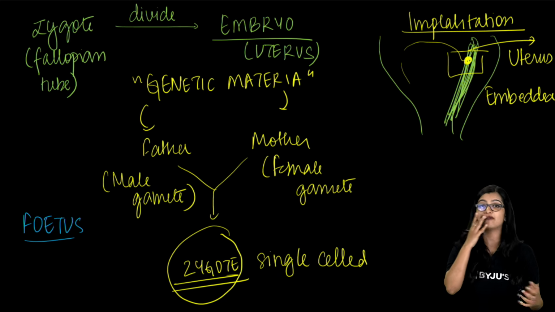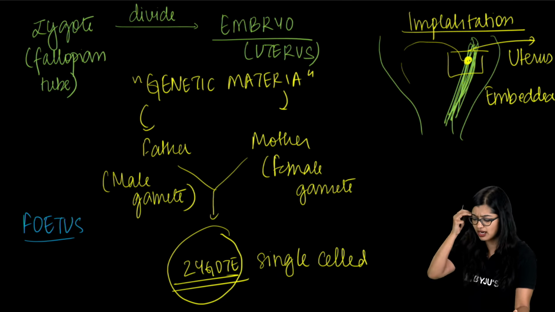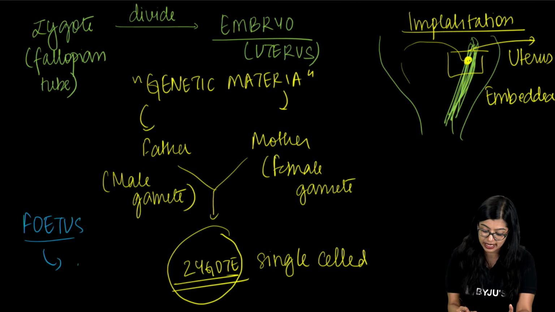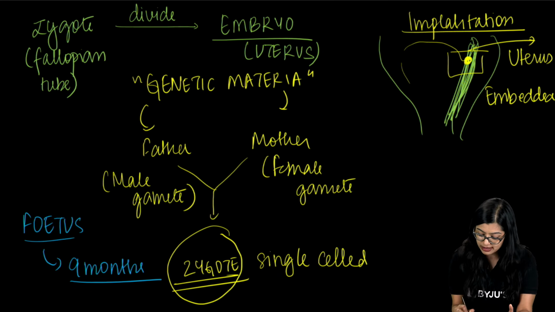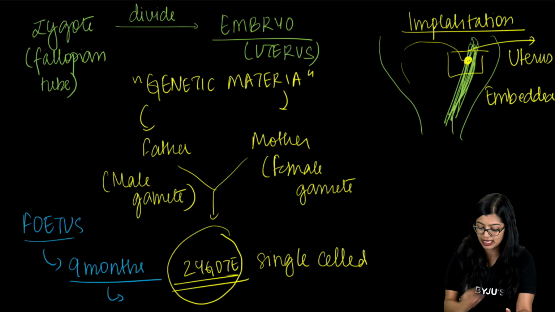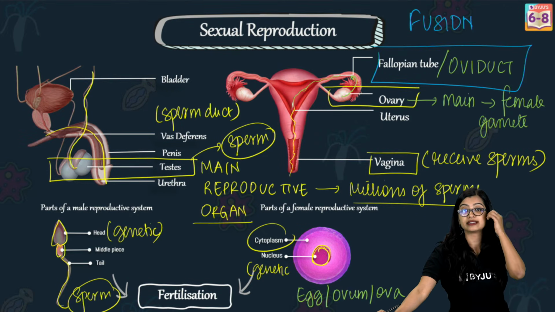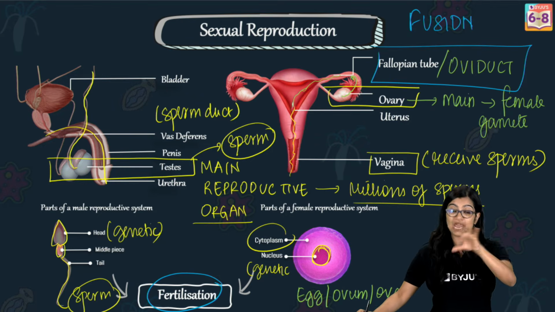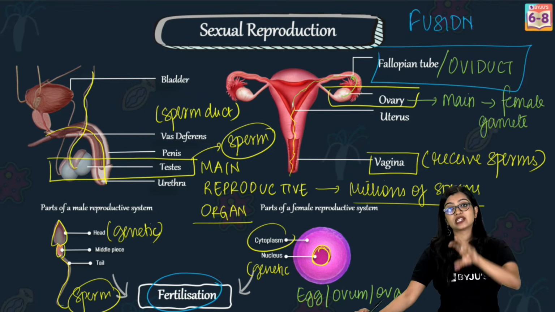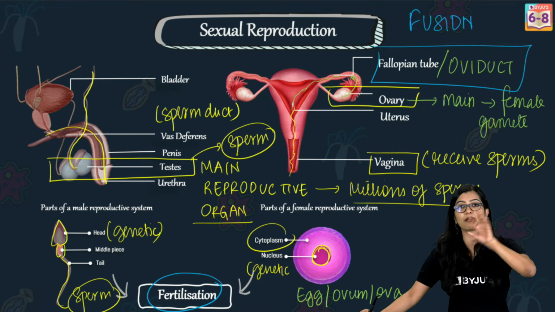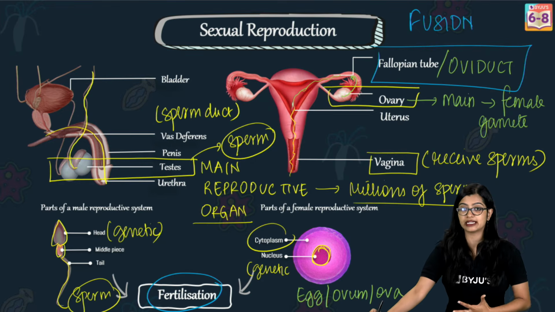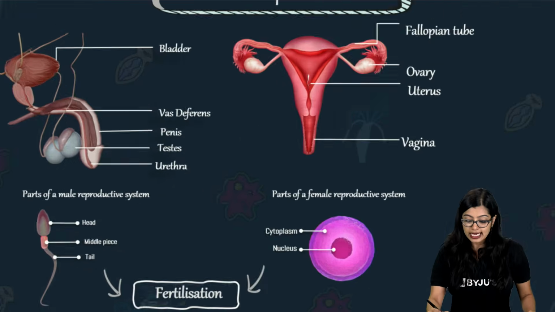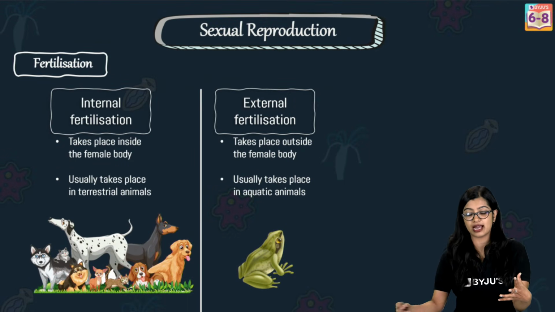Now, a fetus will have basic structures like limbs, ears, and eyes, right? And eventually, once it completes the development in 9 months, the mother will give birth to the young baby. So, with this, of course, what do we understand? We see that there is a process of fertilization, which is the fusion of gametes, a male and female gamete, resulting in the formation of a zygote. But this whole fusion and process of development is taking place internally in the case of humans, which is why this type of fertilization is called internal fertilization, right?